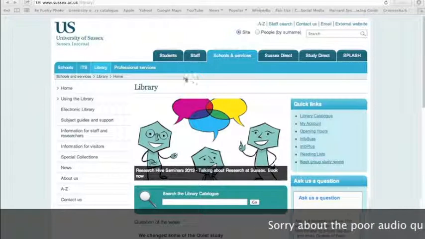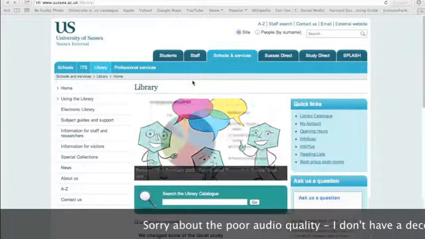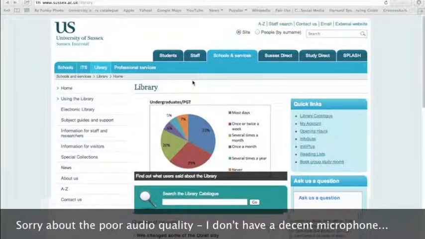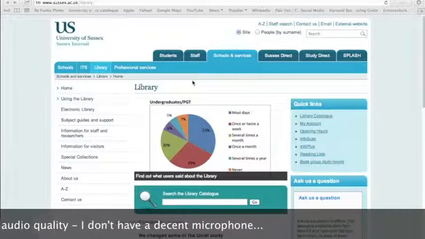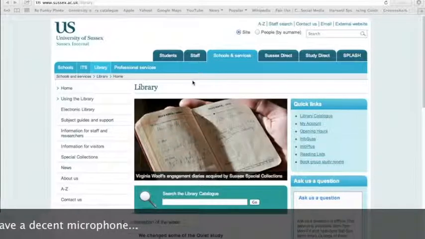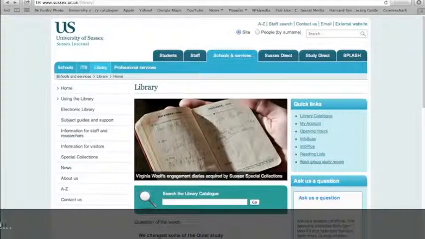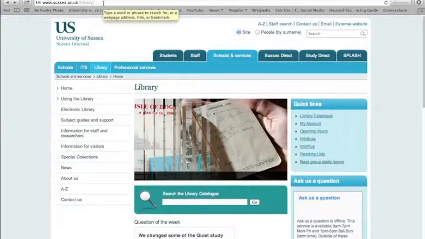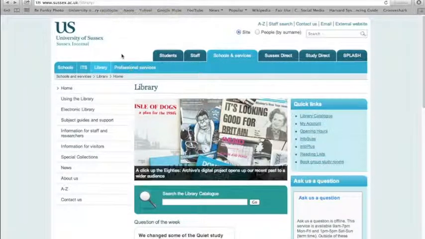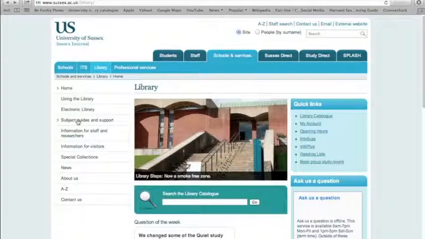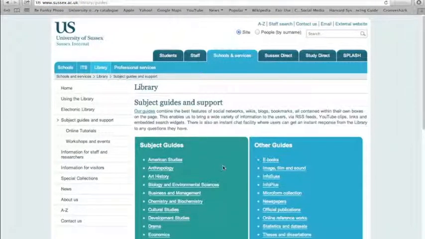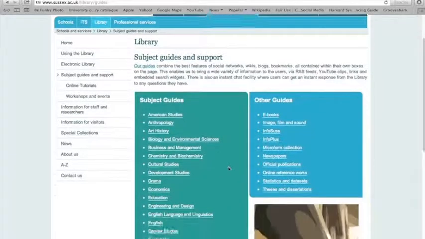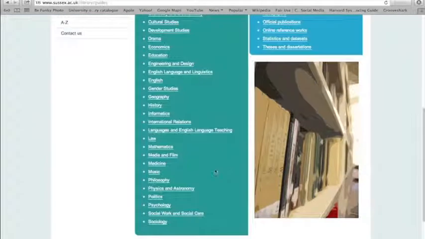This video explains how to access primary materials through Nexis, which unfortunately doesn't have the most user-friendly interface, but we'll go through it now. First of all, you need to start on the University Library webpage, sussex.ac.uk/library. Then on the left-hand navigation menu, click on the link for Subject Guides and Support. Within the Subject Guides box, scroll down and find Media and Film. So we click on the link there.